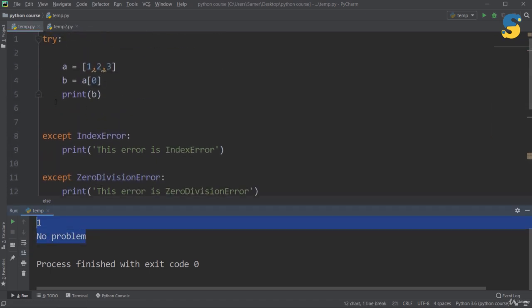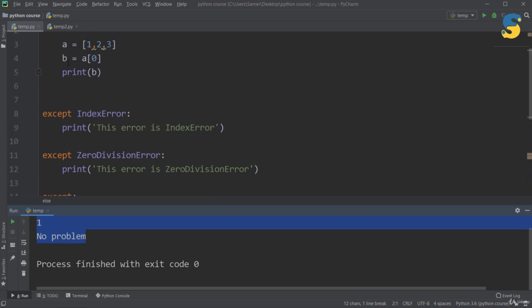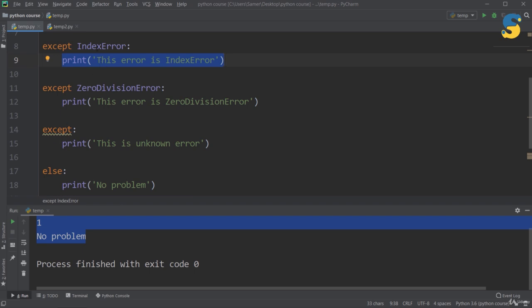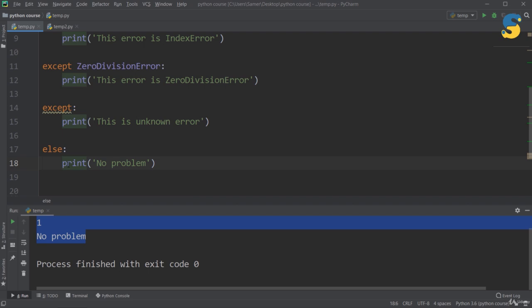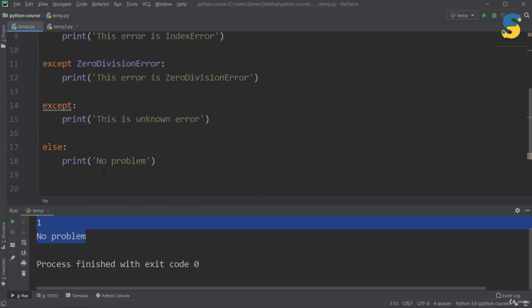So to summarize, when you use try except else, first of all, the content of try will be executed. If any error happens, we will move to the except part. If I specify the type of error that I want to handle according to the error happening here, and it is from this type, this part of code will be executed. Otherwise we will check the other types until we reach the general except, if there is no match between any of the previous error types. The body of else will be executed only if there is no problem within try. But if there is at least one error regardless of the type, the body of else will not be executed. And that's all for this code session.